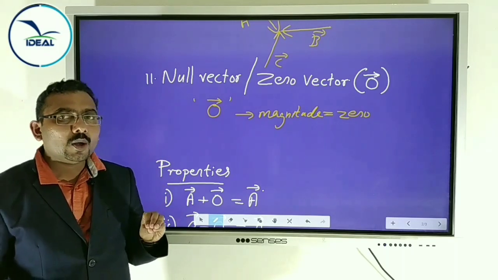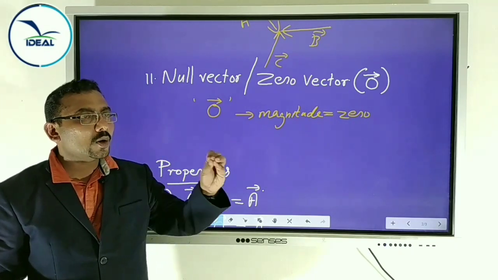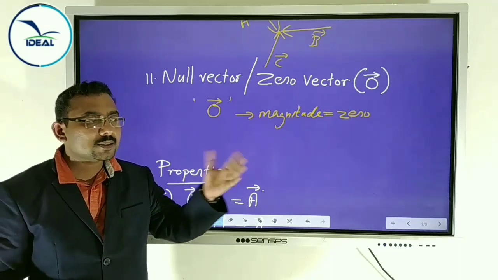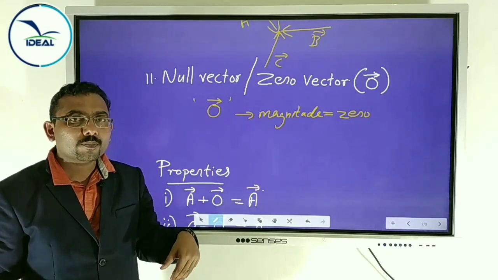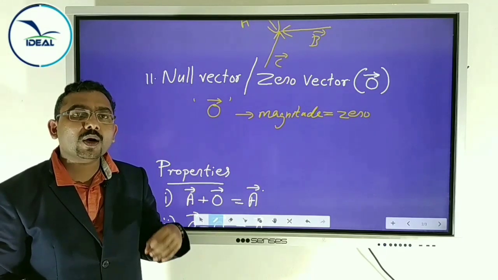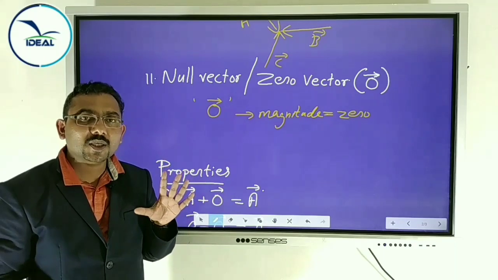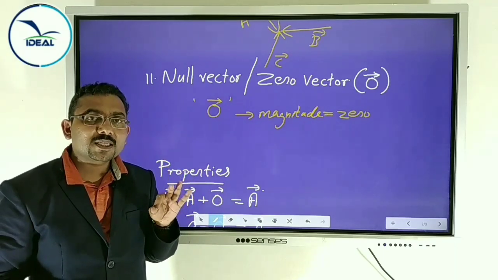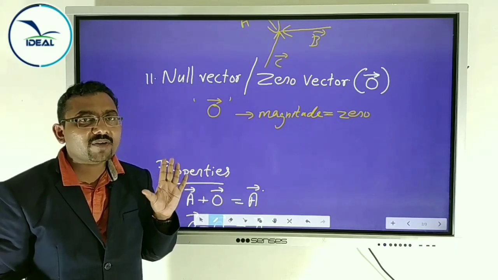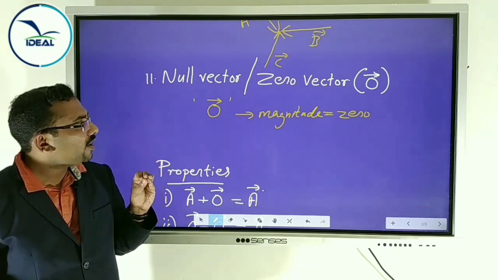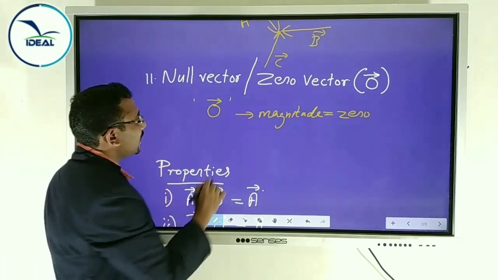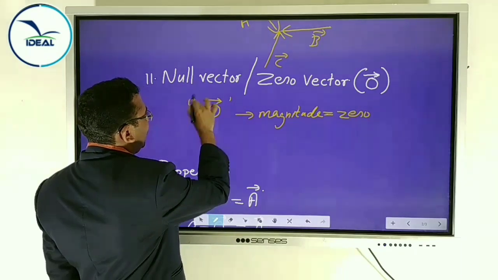Suppose you go to one place and return home, to the same place, your displacement is 0. Displacement is which type of quantity? It's a vector quantity. Then we denote displacement as zero vector.